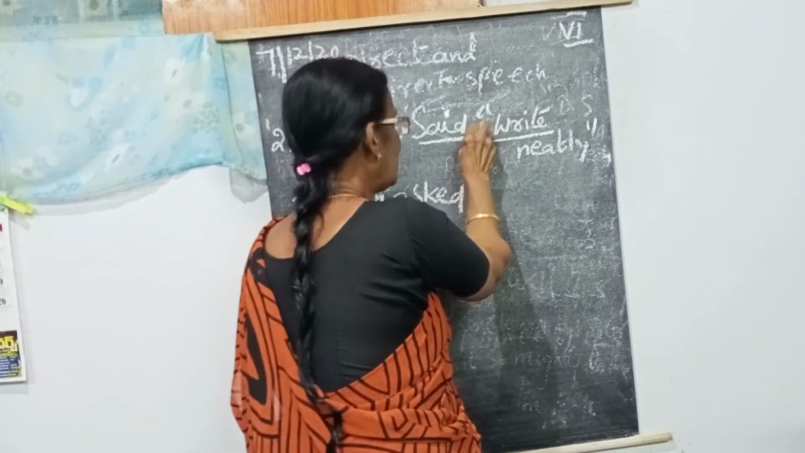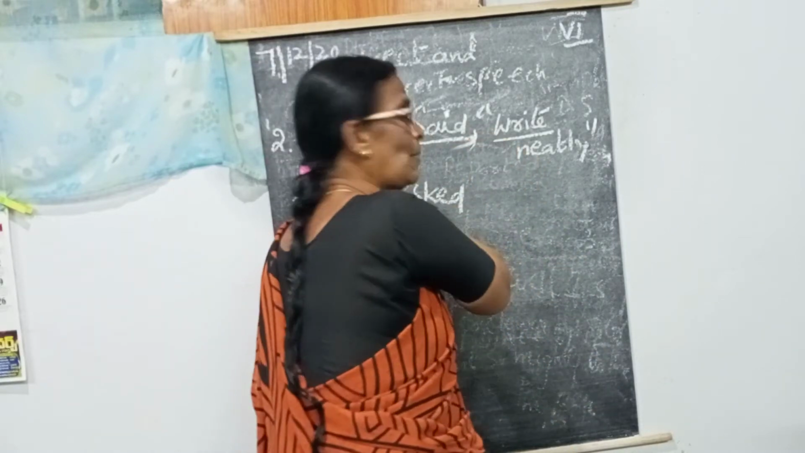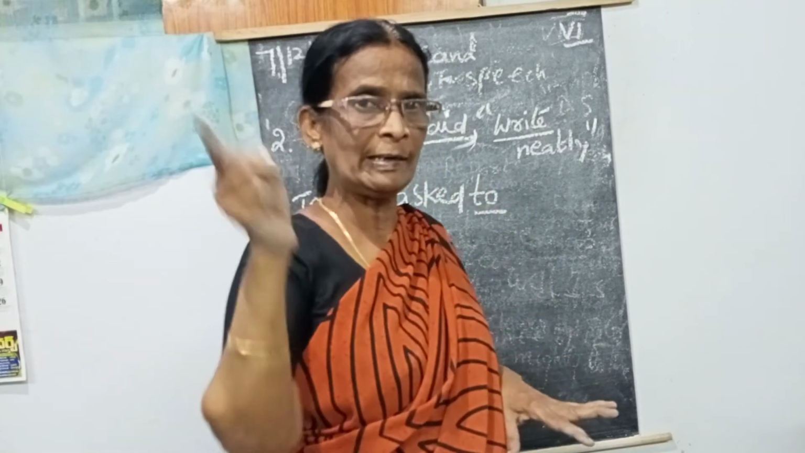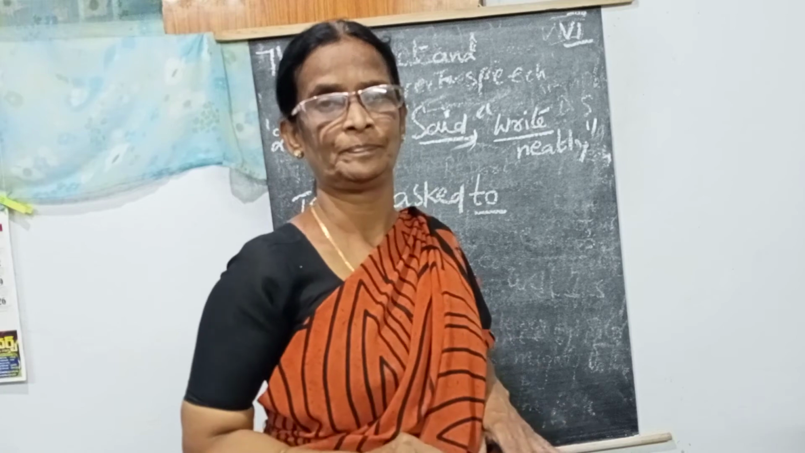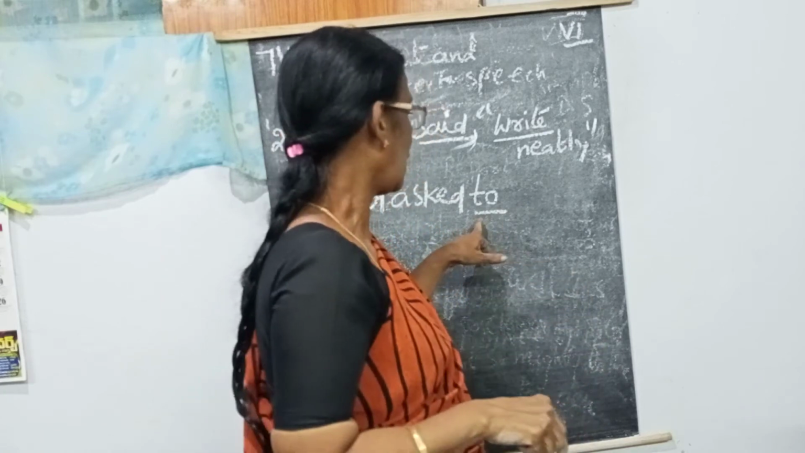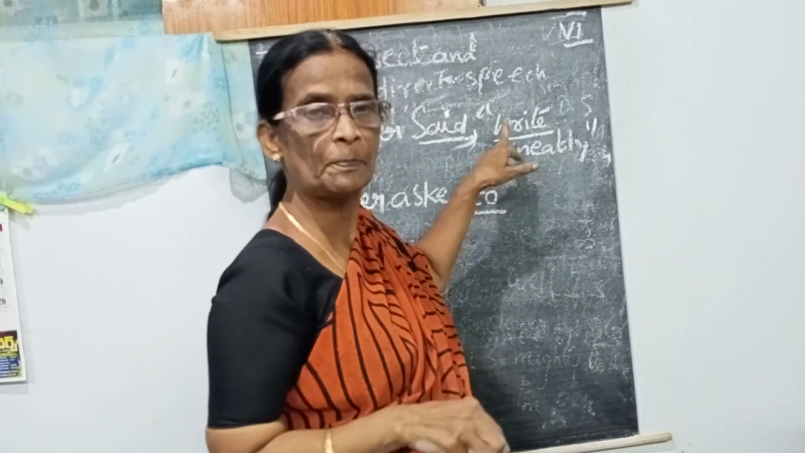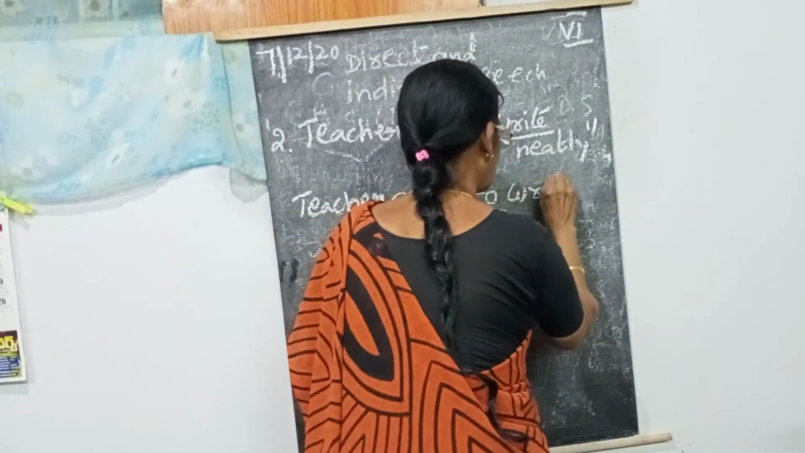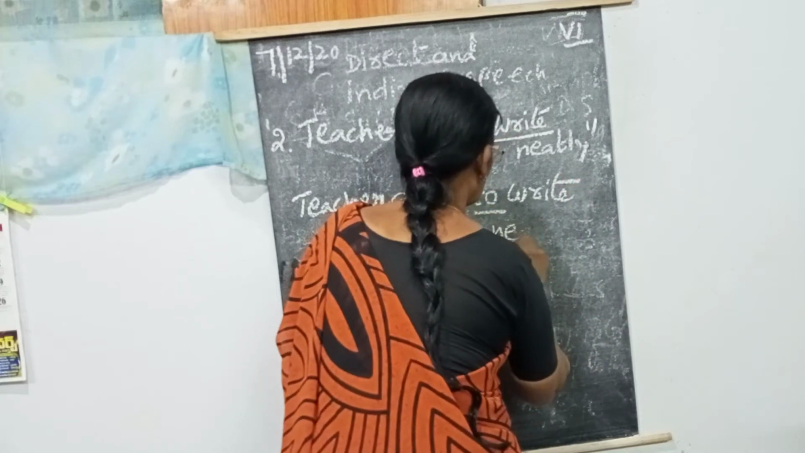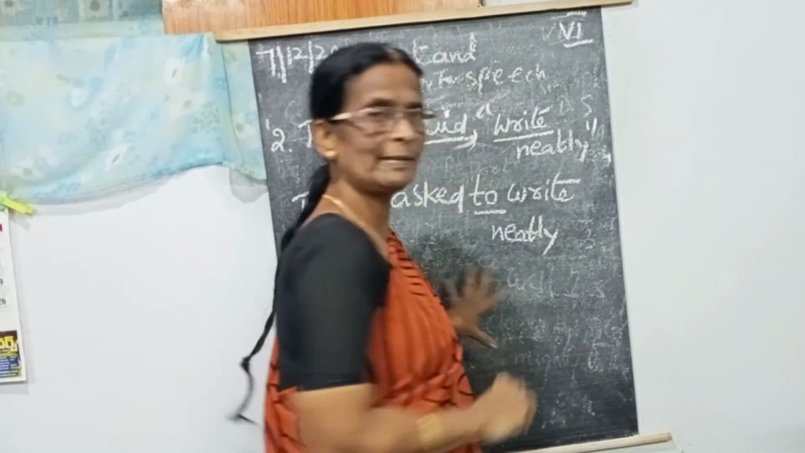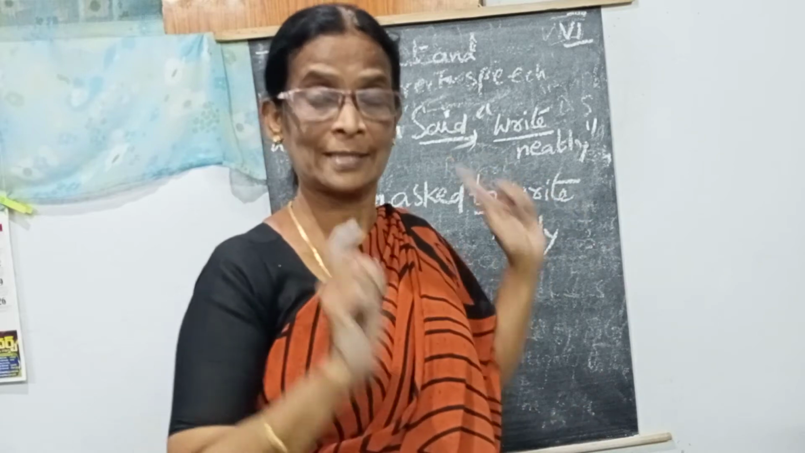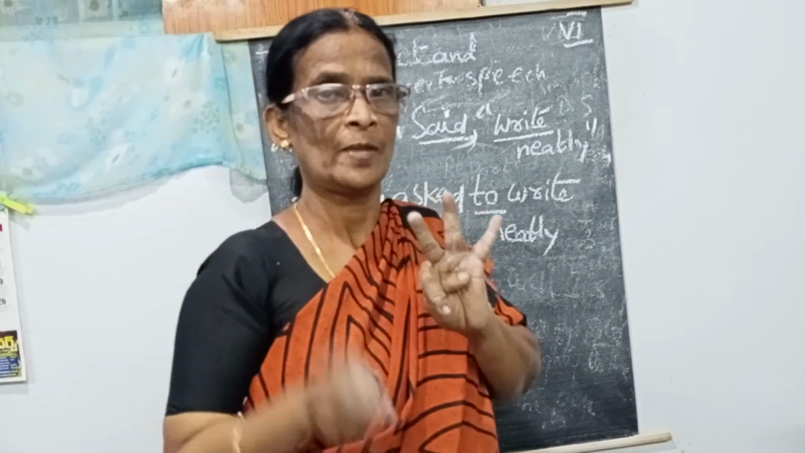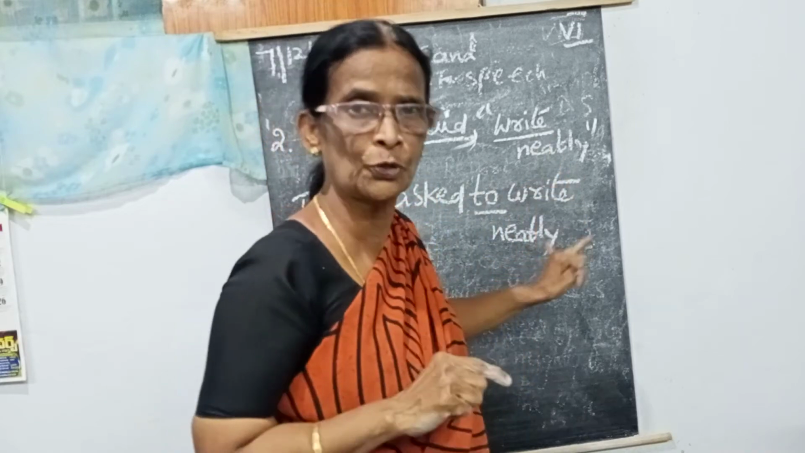Teacher asked. After the reporting speech or after the comma, we have to use to. Be careful, ma. In the declarative, we wrote that. In the imperative, I use to. After the reporting speech, I use to, then write neatly. Write neatly. This is the second one. Four types of sentences. Declarative, we use that. Imperative, I use to, not that.